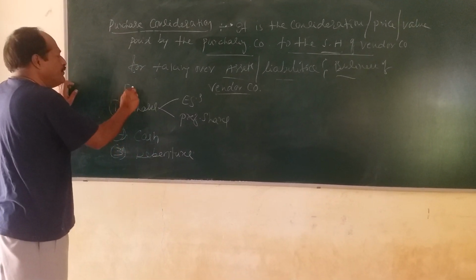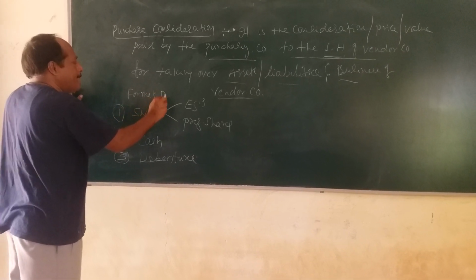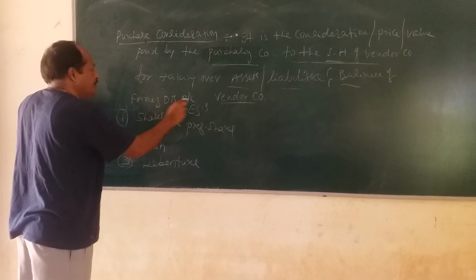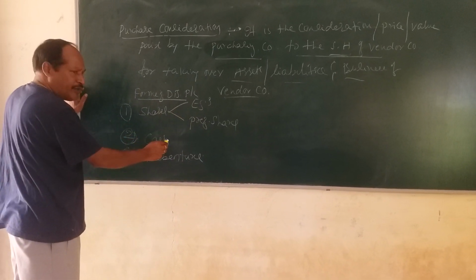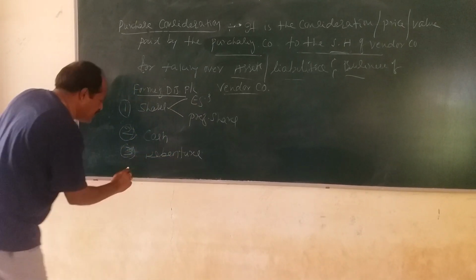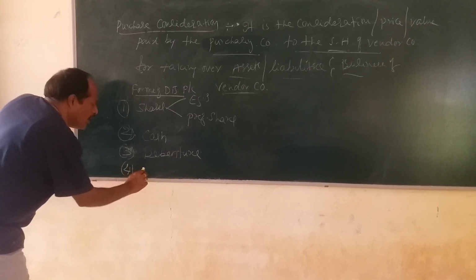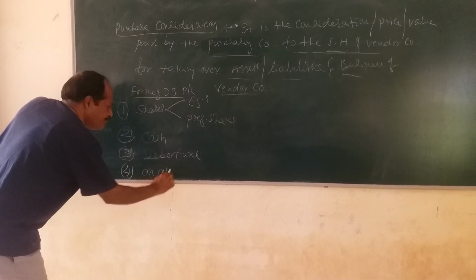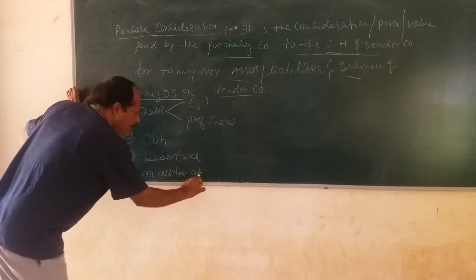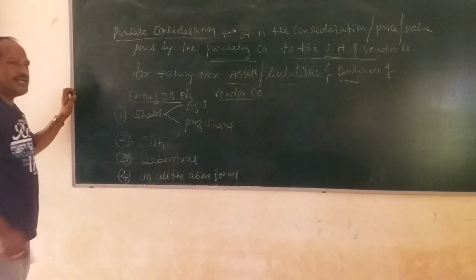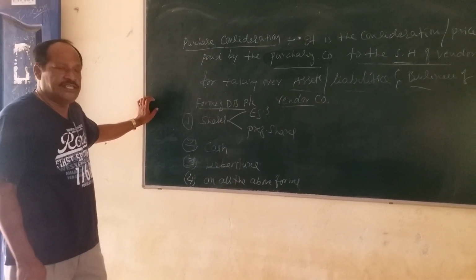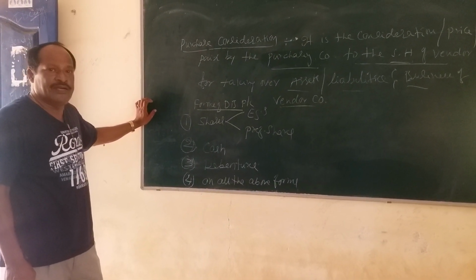These are the forms of discharging PC: equity shares or preference shares, cash, debentures, or all the above forms. These are all the ways of discharging the purchase consideration to the shareholders of vendor companies.